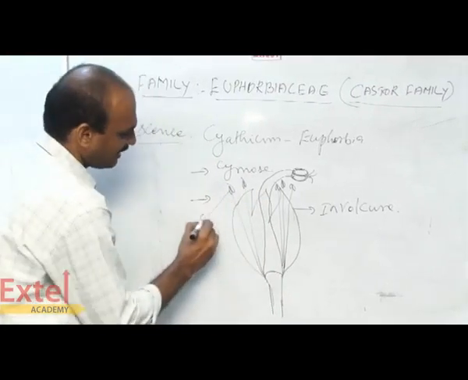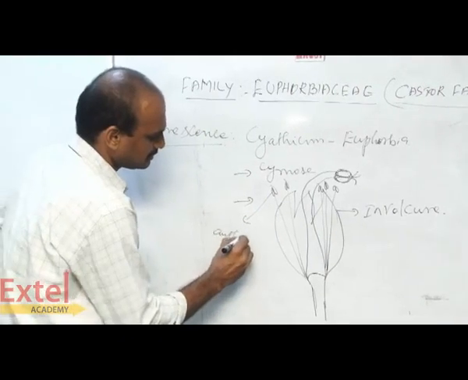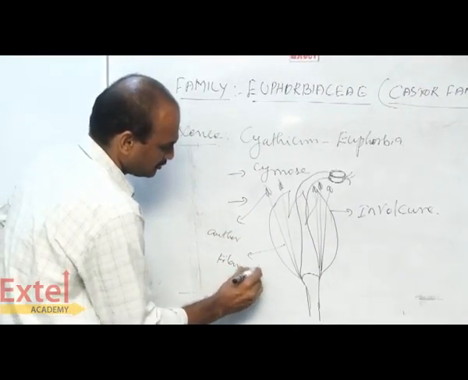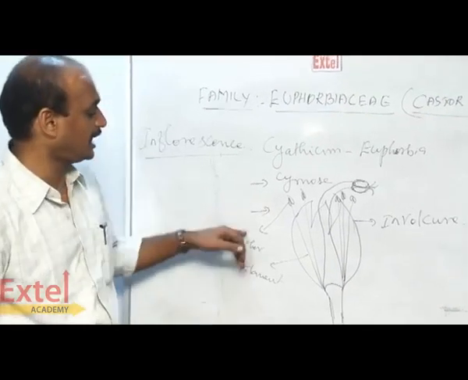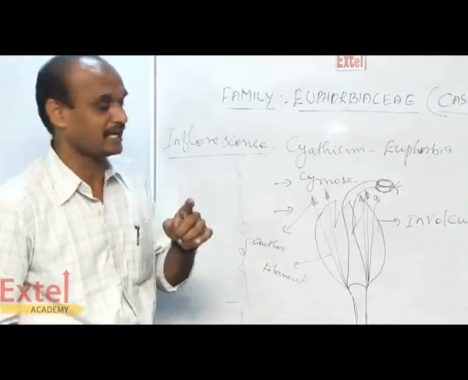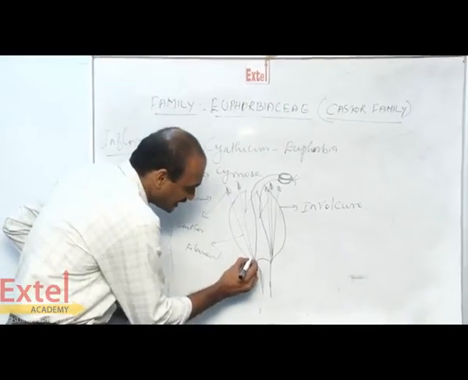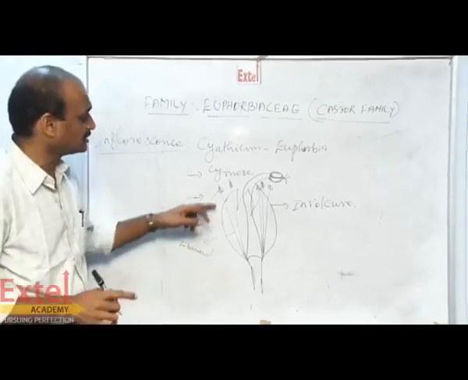But here we have anther, then filament. In the previous family, the anther and filament are considered the male sex organ. But here it is considered a single flower. Why do we consider it a single flower?